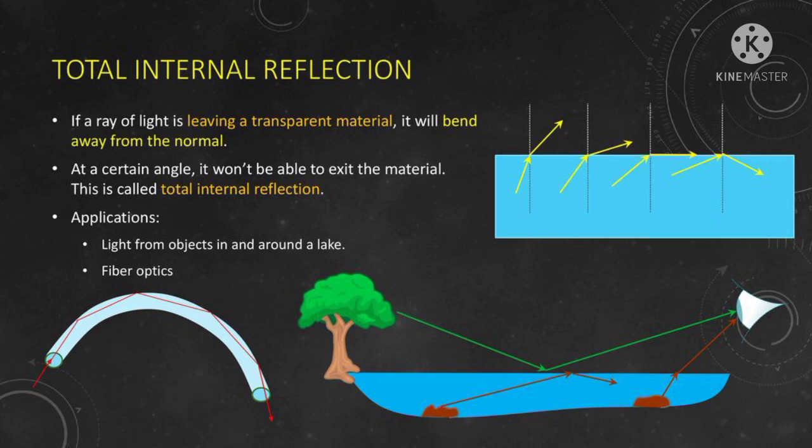Fiber optics. My dear students, have a look at the image. The light ray is moving from a denser medium to a rarer medium. The image shows four light rays. The fourth light ray won't be able to exit the material; it is reflected back into the denser medium. This is known as total internal reflection.